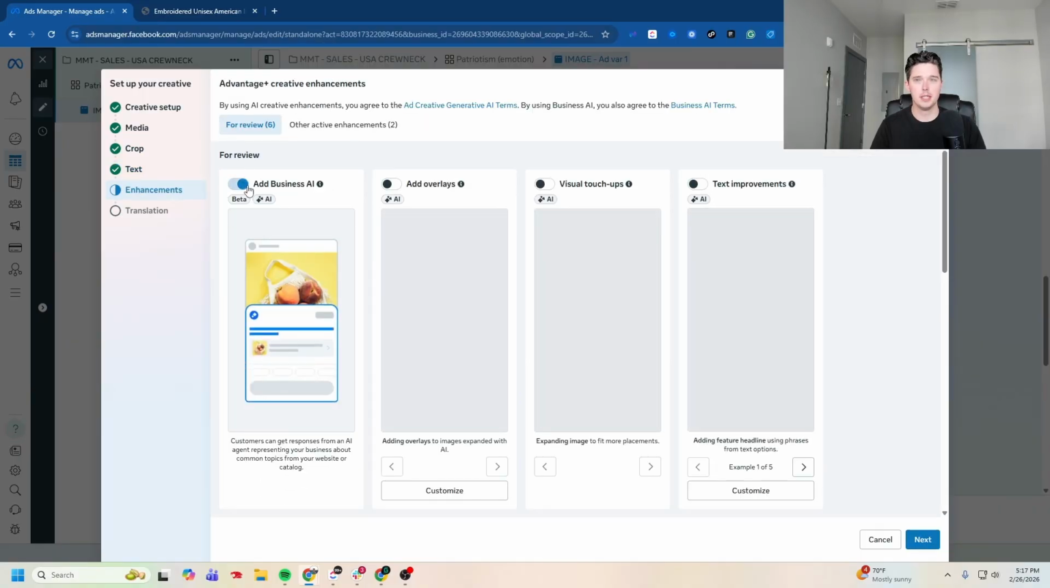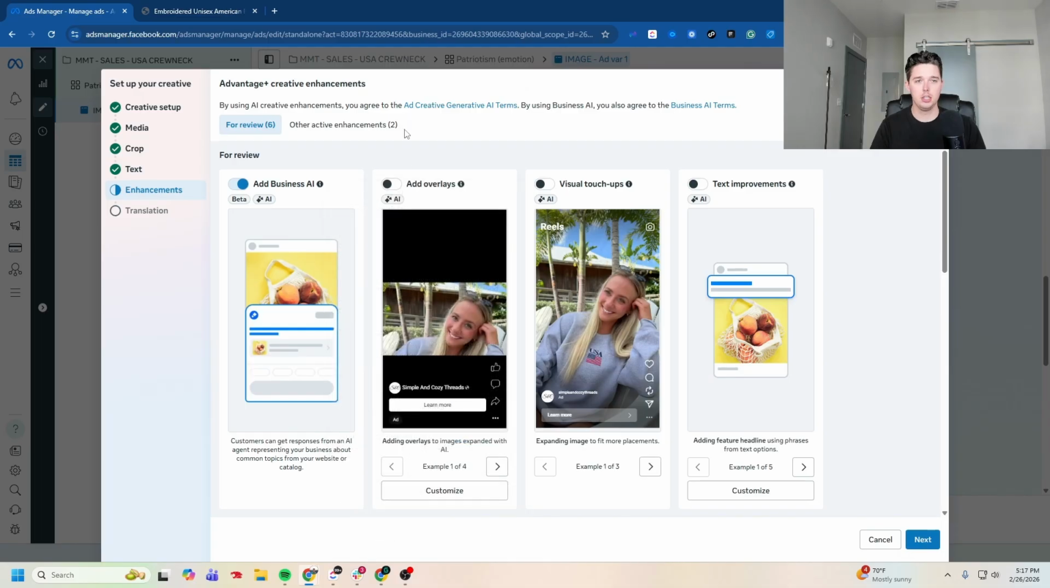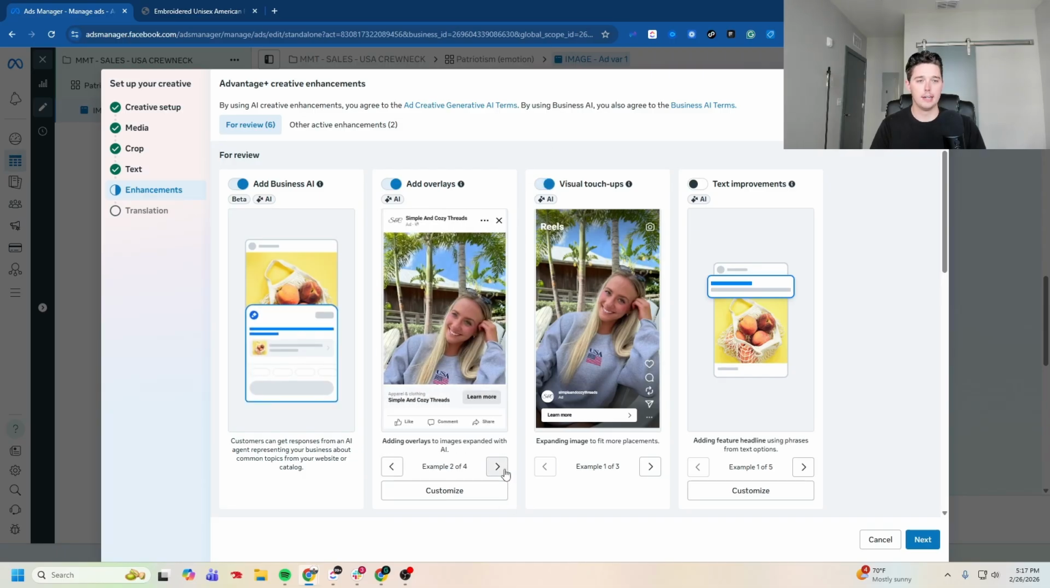You want to add in business AI. I like to use overlays as well sometimes, so I'll go ahead and actually turn that on. Visual touch-ups, I like to use this as well sometimes. Now, this you need to make a decision on by your own kind of business and test and see how it works. It is a new feature. You can see they're in beta. So test at your own risk and just kind of see how it works. Otherwise, no problem with just leaving it on.